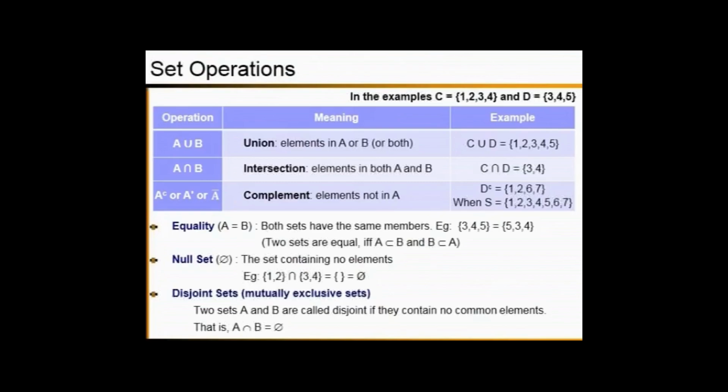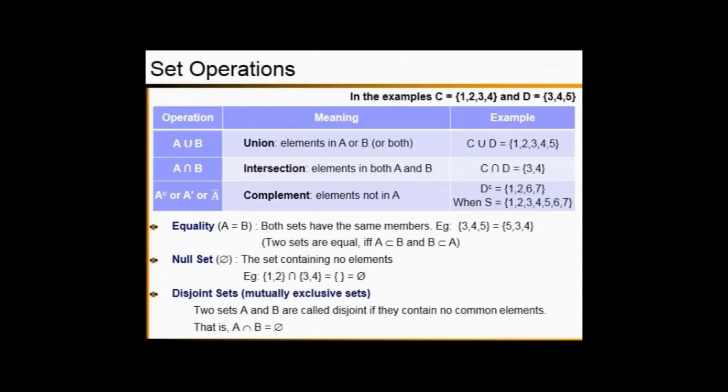So what is C? C is a set of 1, 2, 3, 4. D is a set of 3, 4, 5. So C union D means elements in C or D or in both. So what are those elements? We have to consider all the elements of C or D. So those are 1, 2, 3, 4 and 5. So C union D is all the elements in C as well as D.